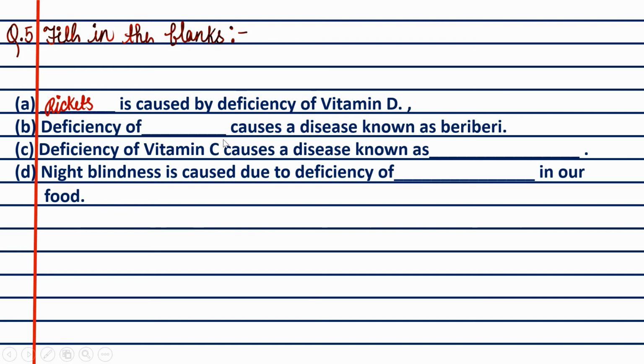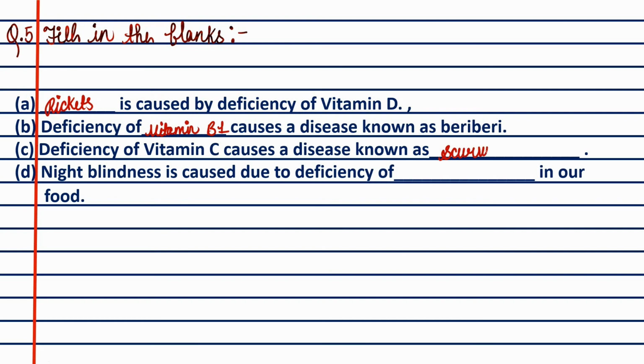B. Deficiency of dash causes a disease known as beriberi. I already told you in vitamin B there are 3 components and vitamin B1 causes it. C. Deficiency of vitamin C causes a disease known as scurvy.